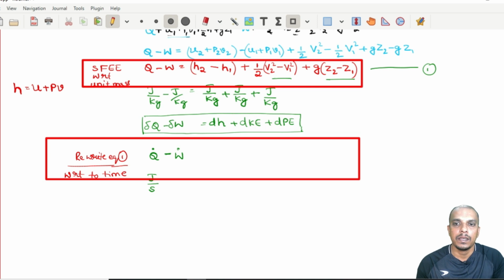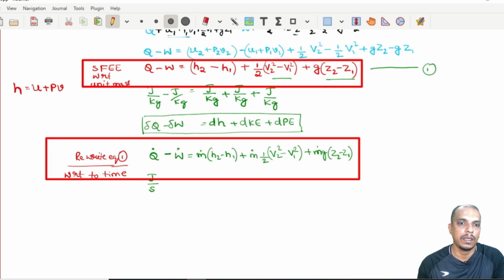So Q dot minus W dot is equal to mass flow rate into H2 minus H1, plus mass flow rate into half into V2 square minus V1 square, plus mass flow rate into g into Z2 minus Z1. Call this equation 2. Equation 1 and equation 2 are same, just that one is represented in unit time and the other in unit mass.